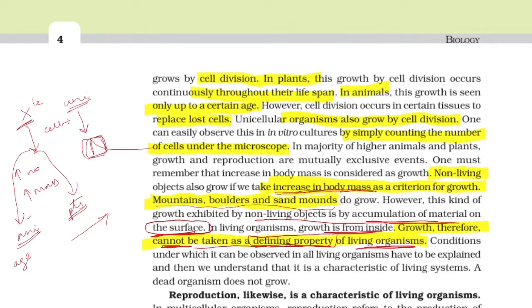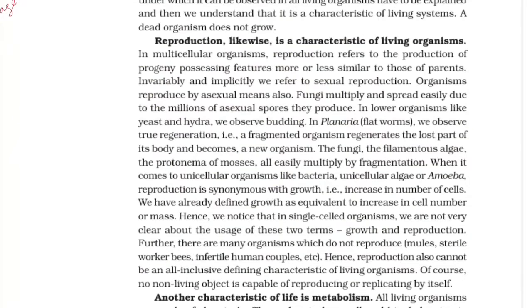After 18 in boys and after 16 in girls, there is no increase in height, but there is cell division happening to replace the lost tissue. This is all we have to understand about growth. Reproduction. Reproduction and growth are considered to be characteristic features, but they are not taken as defining property.